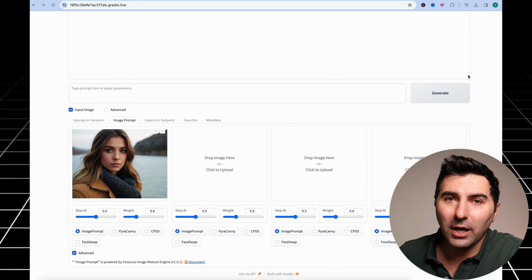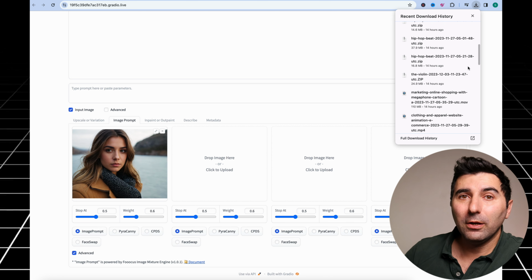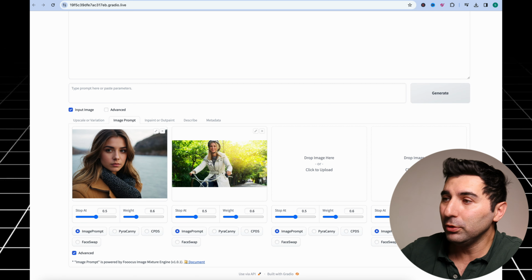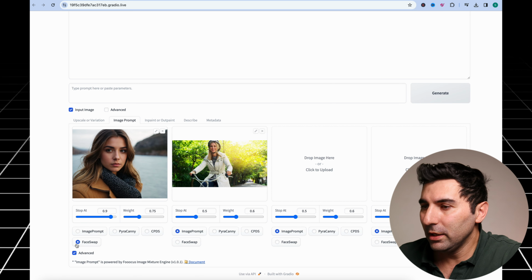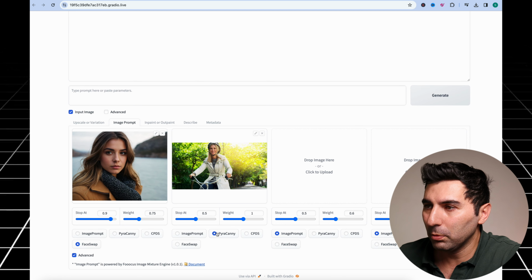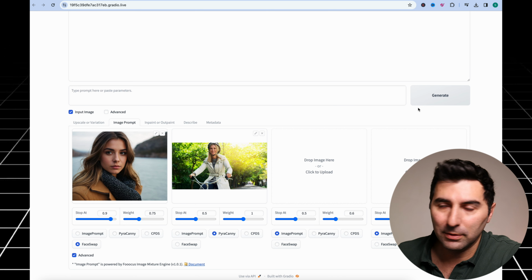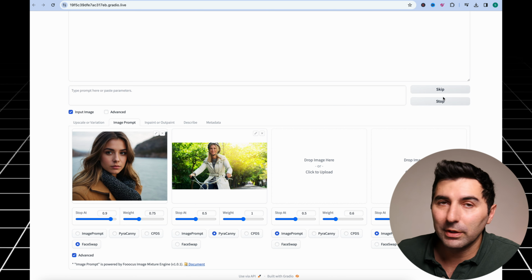The next step is to create our AI influencer in different settings. For this one, I'm choosing a photo which shows a girl riding a bike. And I want the AI to take my AI influencer's head and put it on that setting riding a bike. So what I do here, I choose face swap for my AI influencer. And for the second photo, I choose Pyracanny. After that, I click the generate button and wait for AI to do its magic.